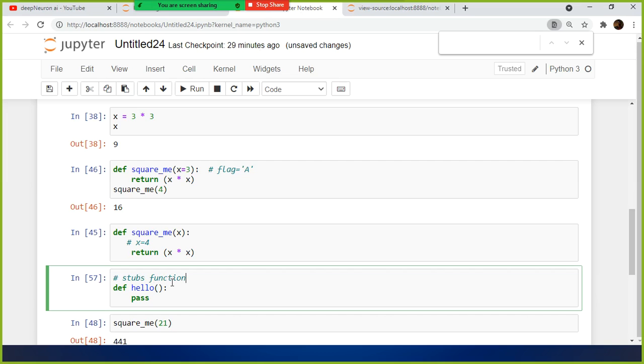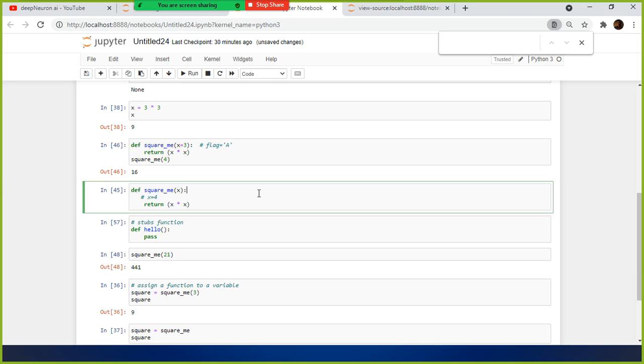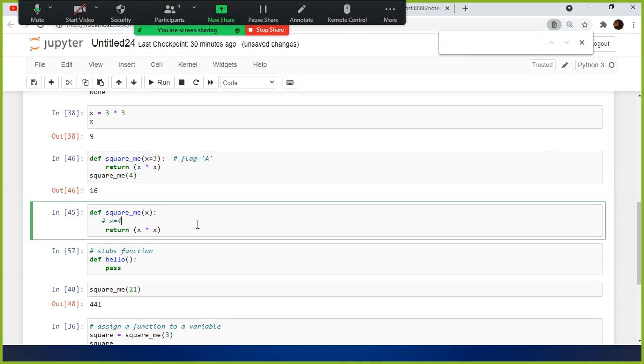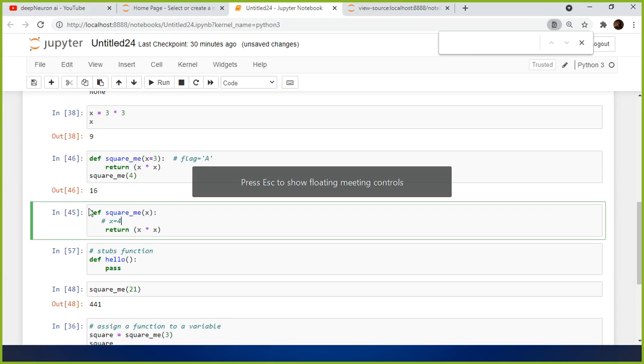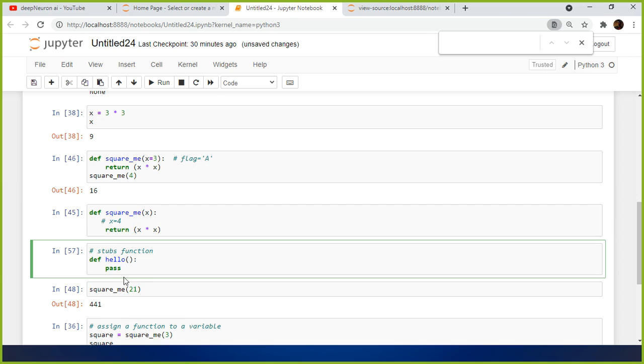Stubs function. Let's say you are writing multiple lines of code, or multiple nested functions. Sometimes you will not know the logic for a specific function. For example, I need to compute the net profit, but I don't know what parameters I need to use in order to compute that. So for that, simply you put pass. That means this function will not get executed, but it will be there.